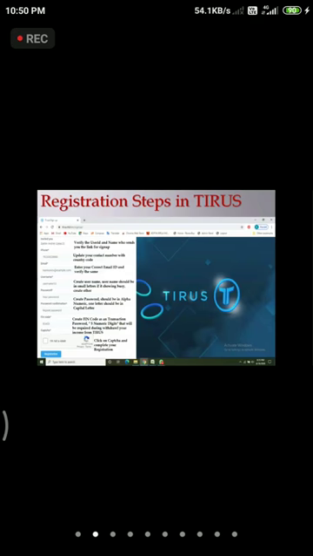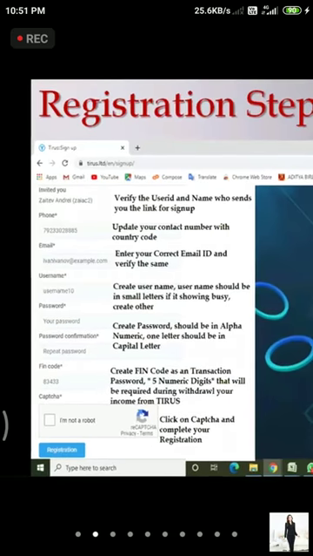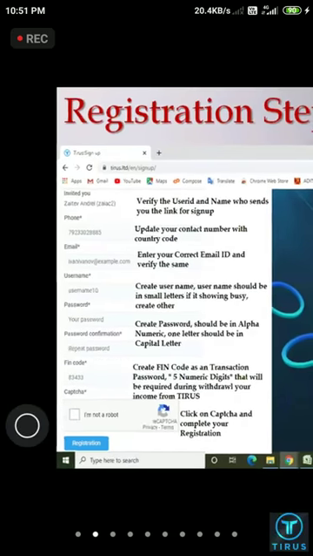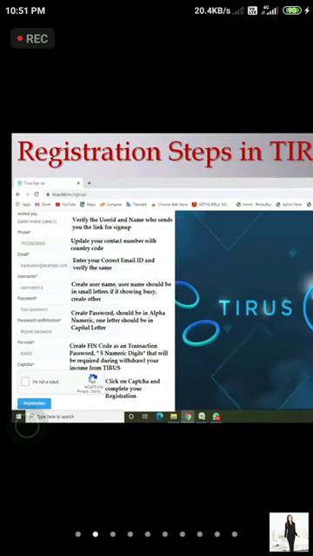This one is a verification of how we have to do the registration. This is the process of registration. Just we have to see our sponsor, whoever has referred us. We have to enter our mobile number, our email ID, and the username, whatever we want, and the password. And we have to confirm the password and the PIN number, any 5-digit PIN number, which you have to keep with you forever. Without the PIN number, you cannot withdraw from here. And click on I'm not a robot and do the registration. In this process, you complete your registration here.